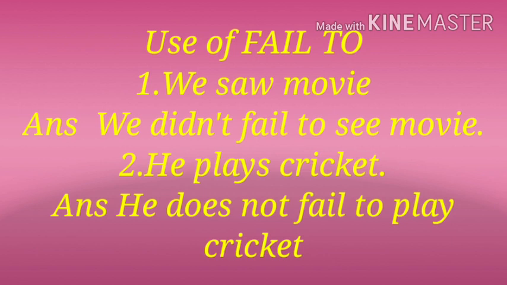Second example: he plays cricket. Here V1 plus s or es with the main verb. So, he does not fail to play cricket. The sentence is in simple present tense. So here with the main verb there is an s because the subject is he. So in the answer we used does. He does not fail to play cricket. In this way, by using fail to, we can make affirmative to negative sentence.